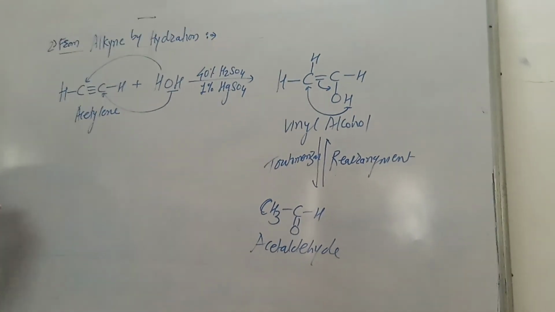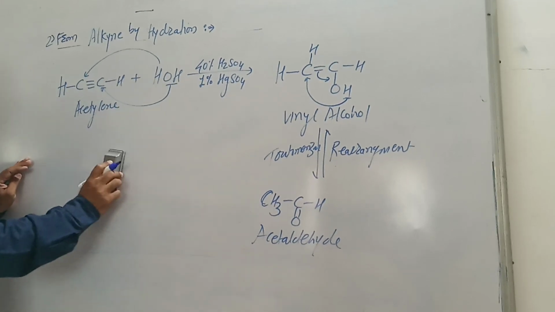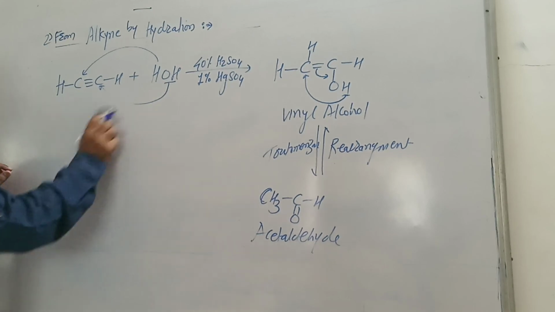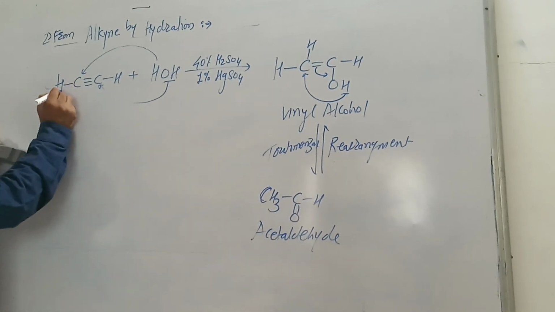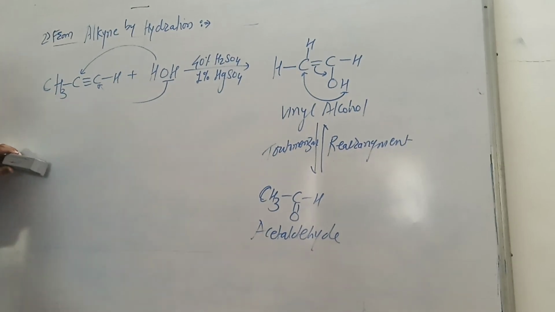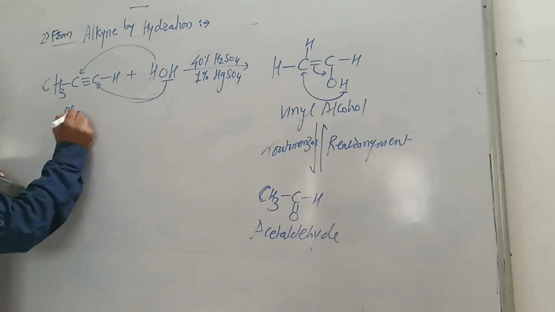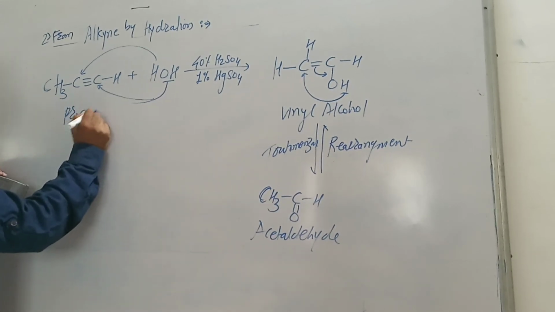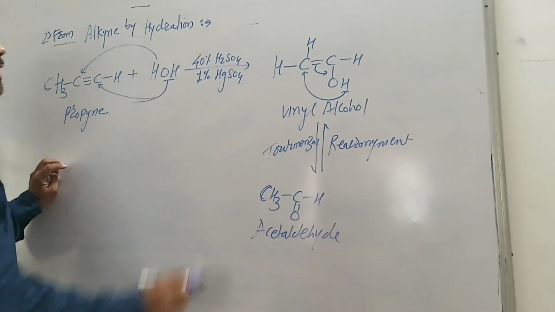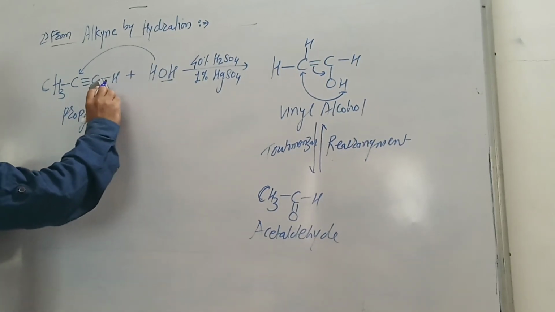Now, if we want to prepare ketone from alkyne, we take propyne. When this propyne is reacted with water molecule in the presence of 40% H2SO4 and 1% HgSO4, addition takes place.